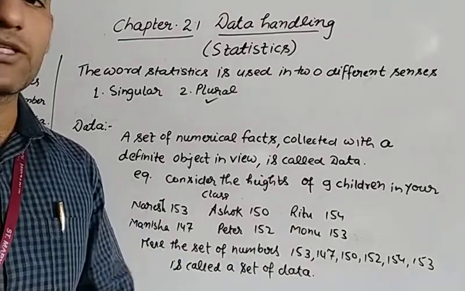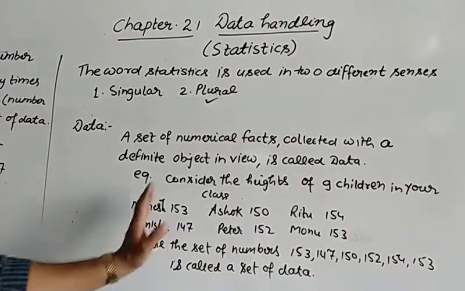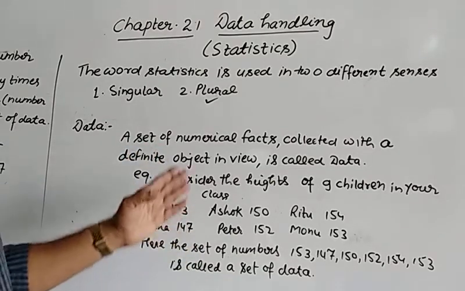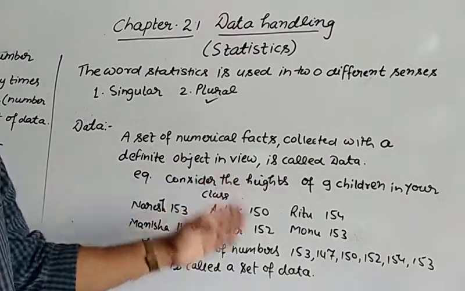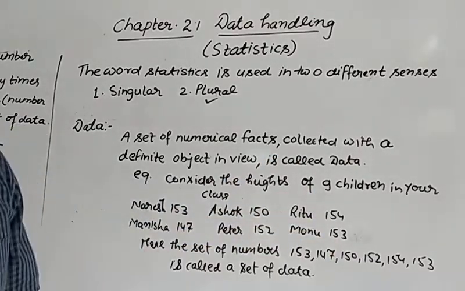Ritu is there, whose height is 154 centimeters. Manisha, Peter and Monu. In such a way, we have written the heights of all 9 students in our class. So we find the numbers 153, 147, 150, 152, 154, 153. What is that? This is called the data.